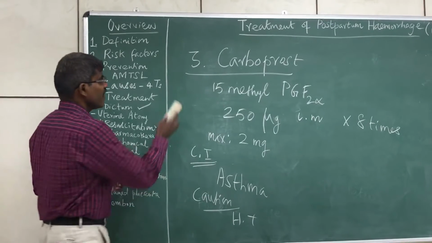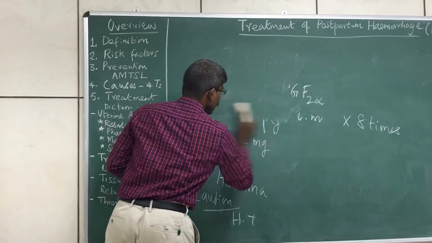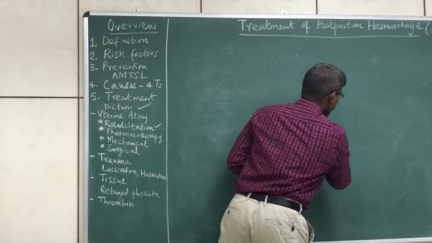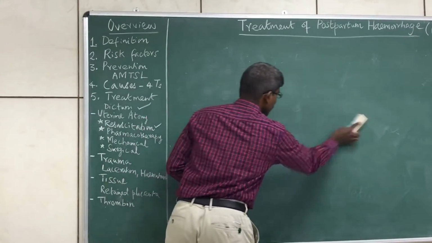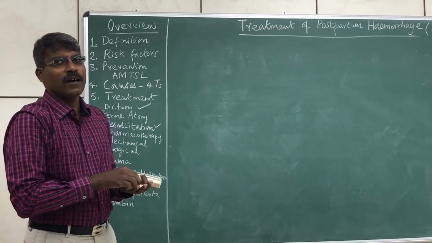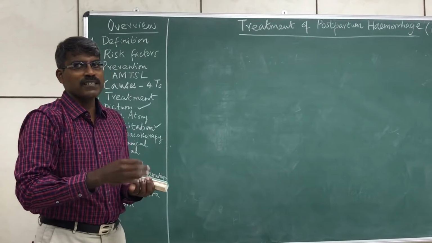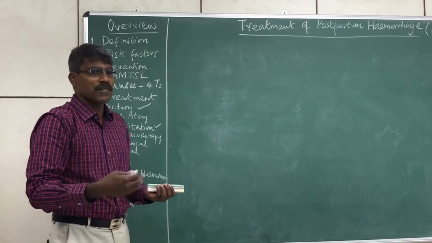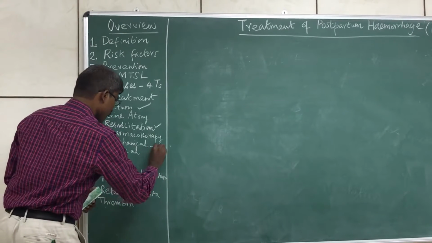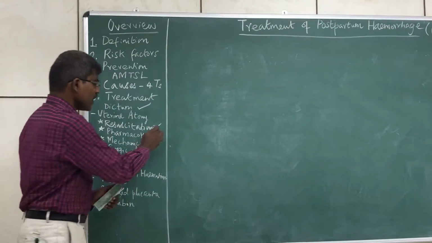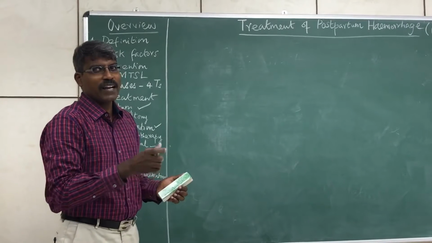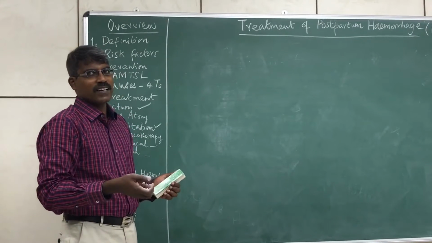So these are the 3 agents for the pharmacotherapeutic management of postpartum hemorrhage due to uterine atonia, which is the commonest cause. Now, if we have done all these things and still the bleeding has not stopped, what are the other measures for treatment? Now we have 2 more modalities, the mechanical and surgical. During the resuscitation itself, it's better if you put a catheter and empty the bladder. Bladder emptying promotes the contraction of the uterus.